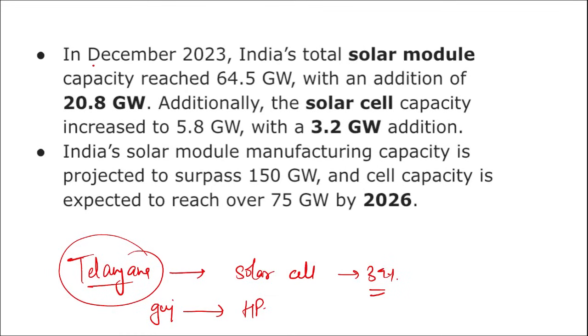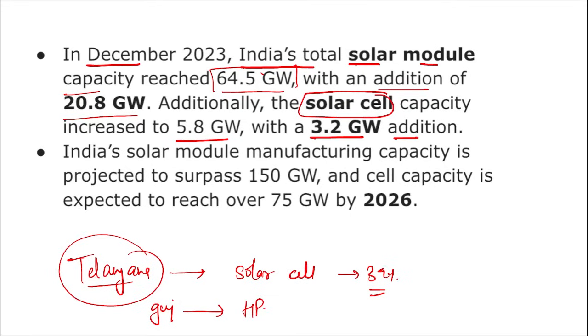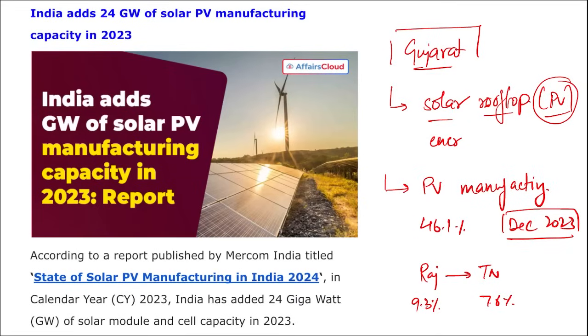Correct, and here you can see in December India's total solar module capacity reached 64.5 gigawatts with an addition of 28.8 gigawatts. If we talk about solar cell capacity, it increased to 5.8 gigawatts with a 3.2 gigawatt addition. And here we saw that for solar cells it is Telangana that is leading, and for solar photovoltaic modules it is Gujarat that is leading in manufacturing.